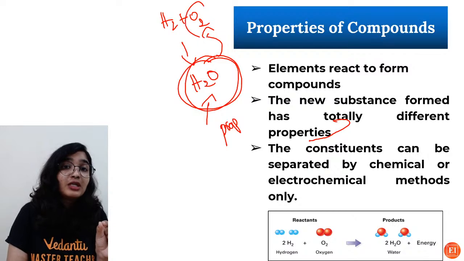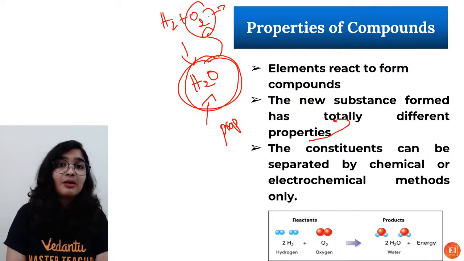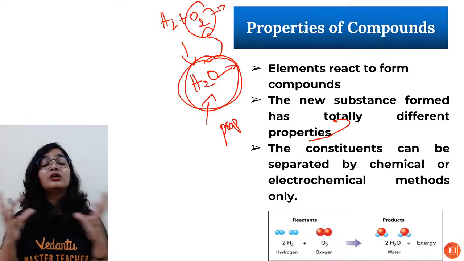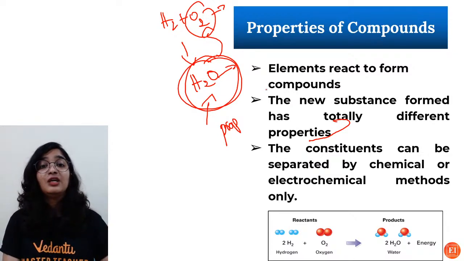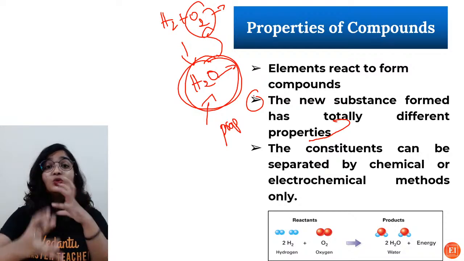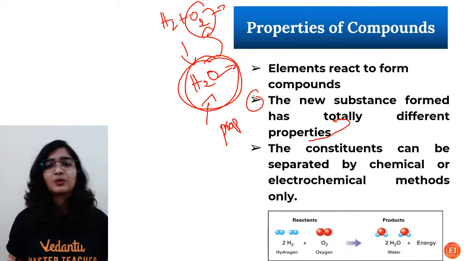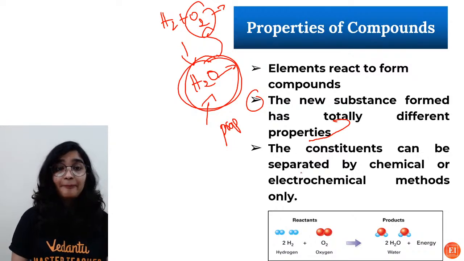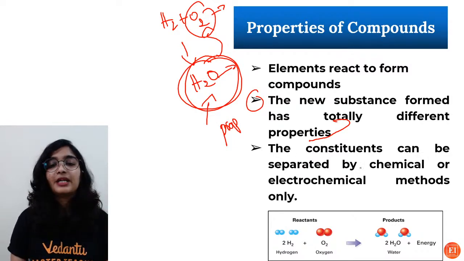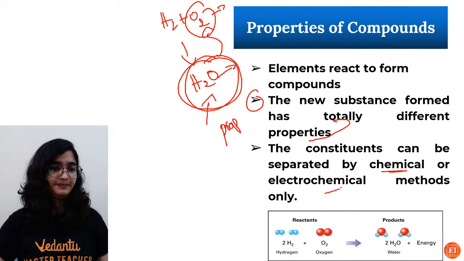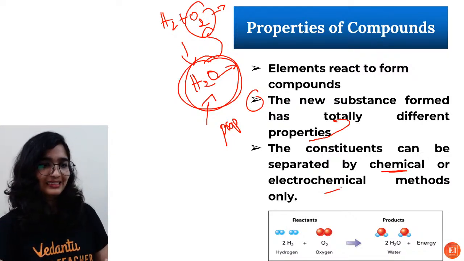So whatever the properties molecular oxygen was possessing, they will be lost when a new substance is formed. That is the meaning of the second point, that a new substance formed has totally different properties compared to the reactants, and the constituents can be only separated by chemical or electrochemical means. Okay?